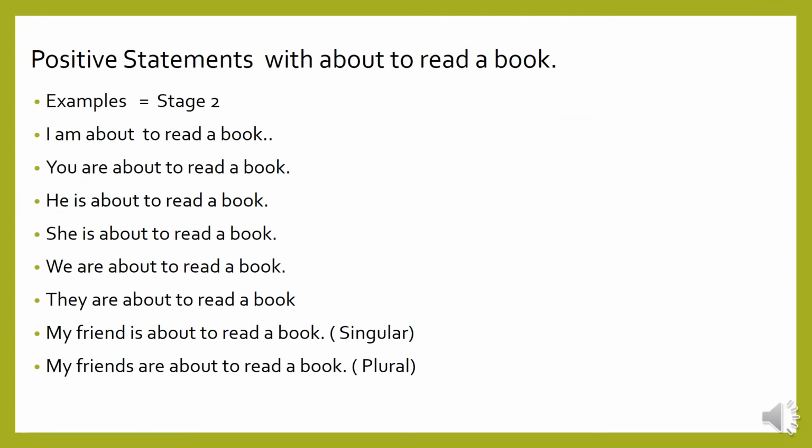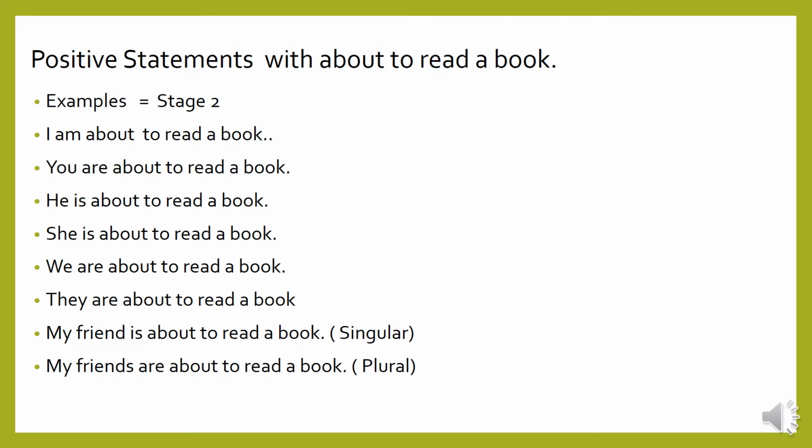Positive statements with about to read a book. Examples, take 2: I am about to read a book. You are about to read a book. He is about to read a book. She is about to read a book. We are about to read a book. They are about to read a book. My friend is about to read a book. My friends are about to read a book.